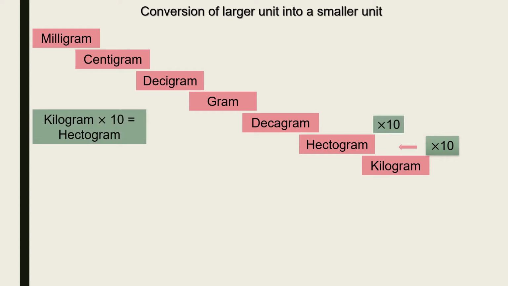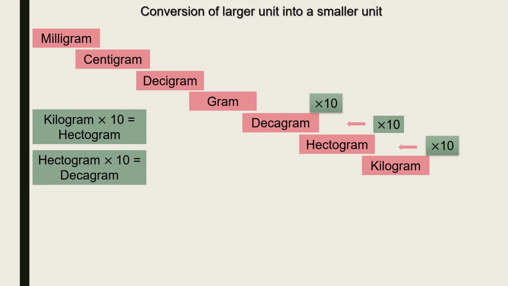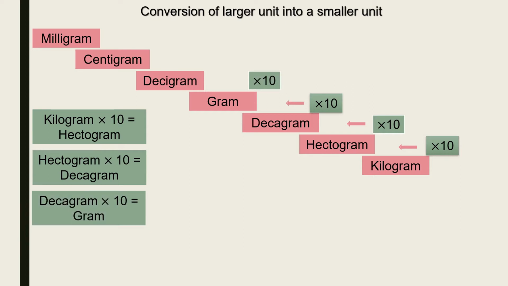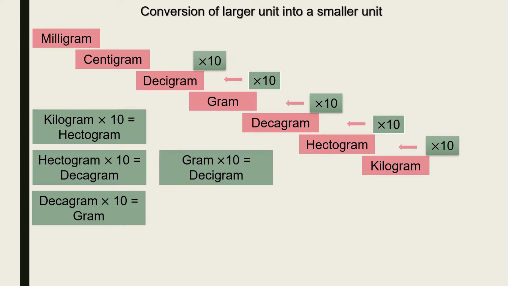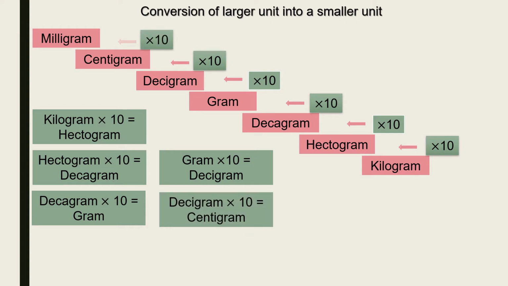Hectogram multiplied by 10 will give decagram. Decagram multiplied by 10 will give gram. Gram multiplied by 10 will give decigram. Decigram multiplied by 10 will give centigram. Centigram multiplied by 10 will give milligram. Okay, is it clear to you now?